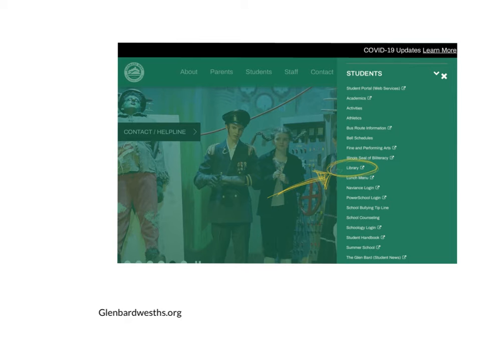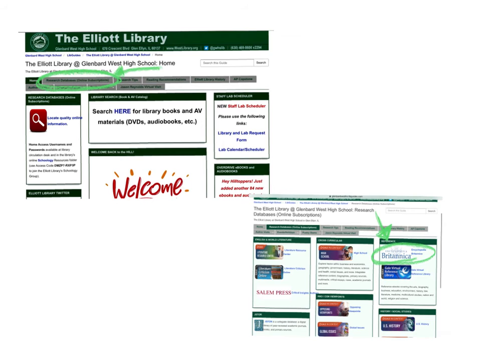First, I think it would be a good idea to go to our school website. Our school website is glenbardwesths.org. Then on the upper right hand side of the screen, you'll find students, and then down here you'll click on library. Then you will choose the research database link, and this page will open up, and then you'll click on Encyclopedia Britannica and open up the Encyclopedia Britannica link.